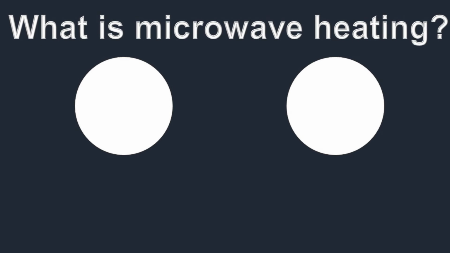So there are two objects. First are heated by the conventional heating such as bake or boil. Second objects are heated by the microwave heating. And as I told you, in the microwave heating, it can be heated rapidly, selectively and uniformly. But on the other hand, boiled and baked, it is heated from the surface, and so there is a temperature gradient.